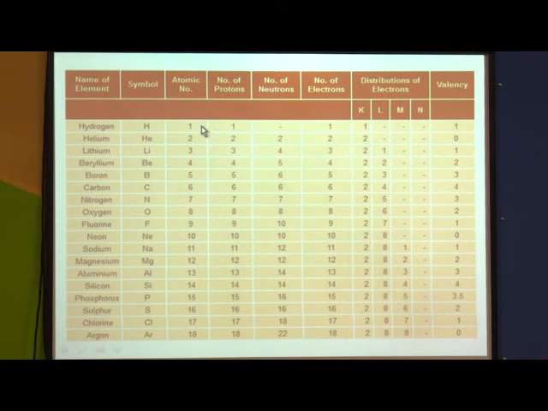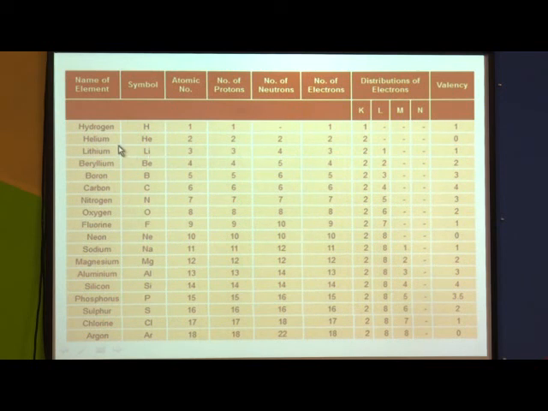Atomic number is 1, so the number of protons is 1. There are no neutrons in hydrogen as we have discussed earlier, and it has 1 electron. We have already discussed that an atom as a whole is electrically neutral, which means the numbers of protons and electrons are equal in any element. So there is only 1 electron, which occupies the first shell. Here the K shell is the outermost shell and 1 is the valence electron. So its valency is 1.